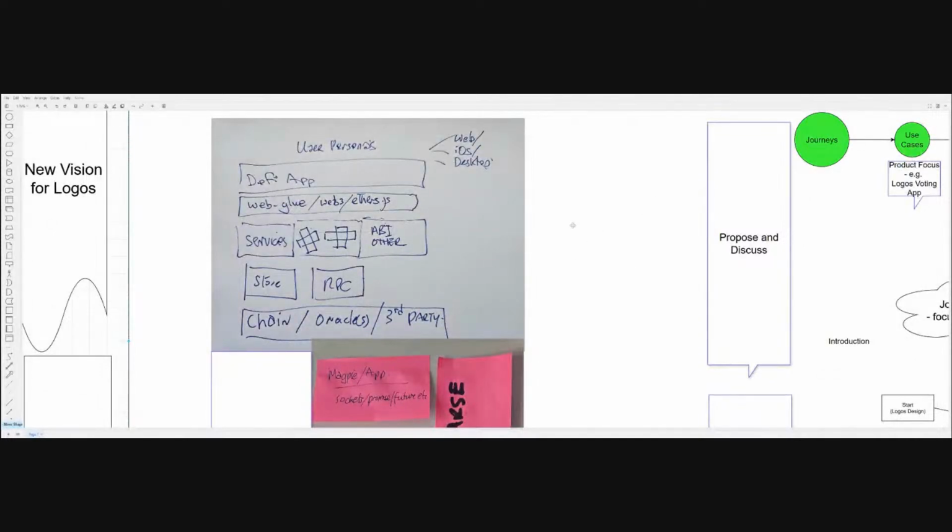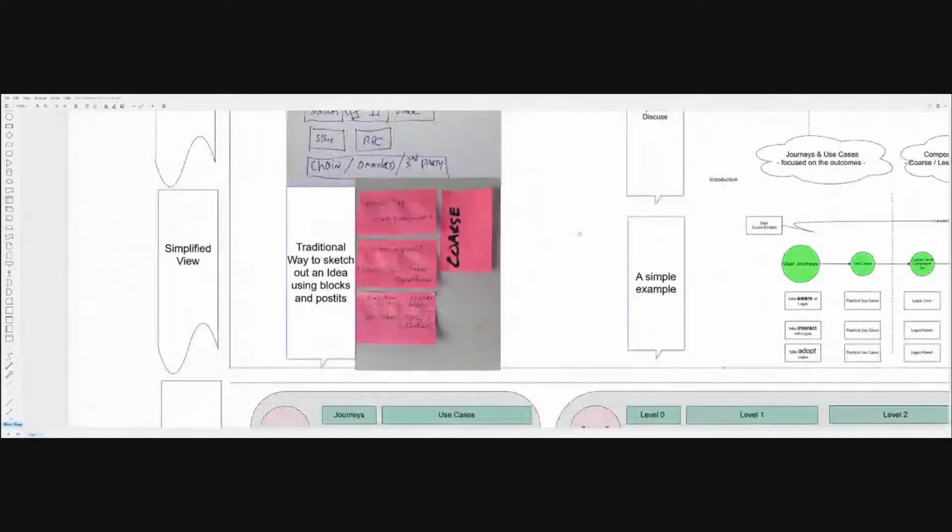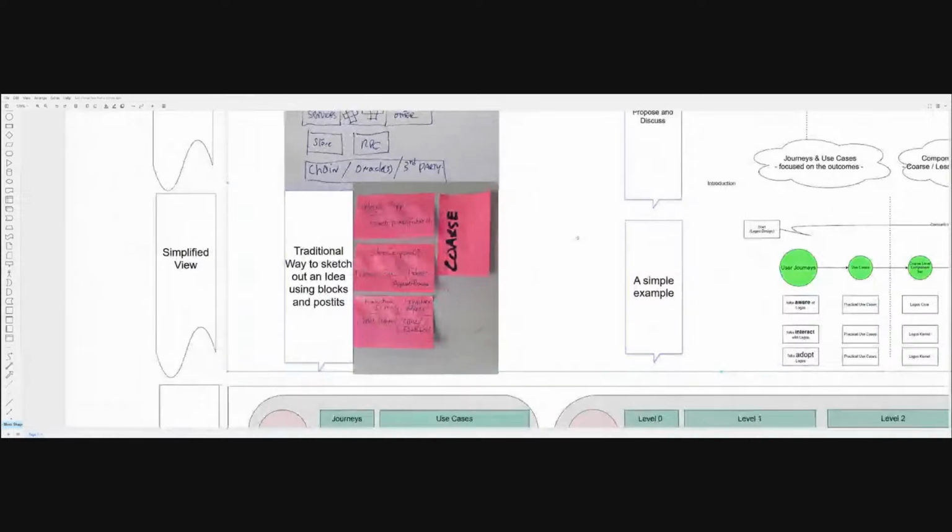But we generally talk about the building blocks, what they look like, what the communications are, what the back and forth is, what the oracles are, what the chains are, is it RPCs, are there services, what's the top board of it going to look like, how could people interact with it? And this is historic, so just a bit of framing here. So we realize that we still like to work with post-its, we still look to traditional, we talk about components, we talk about blocks, building blocks, core blocks, before we get to the detail.